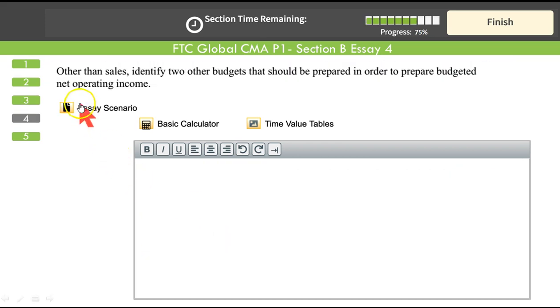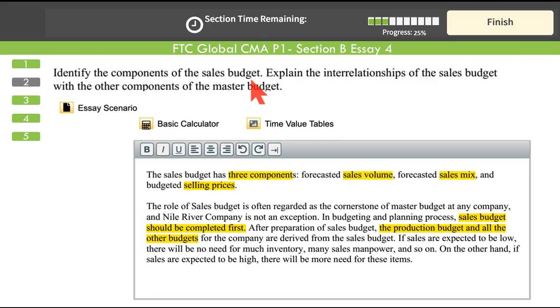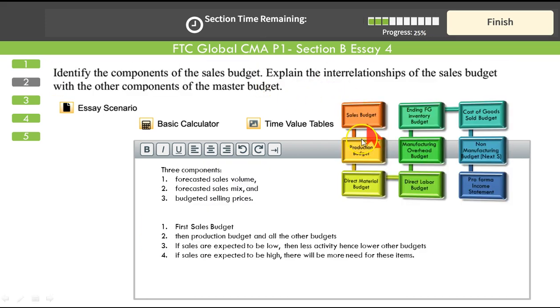Question number 4. Other than sales, identify 2 other budgets that would be prepared in order to prepare budgeted net operating income. There are many. We've just seen there. You need production budget. You need direct material purchase budget. You need manufacturing overhead budget, direct labor budget, ending finished goods inventory, CGS, non-manufacturing budget, and then finally you get your net income budget or pro forma income statement.